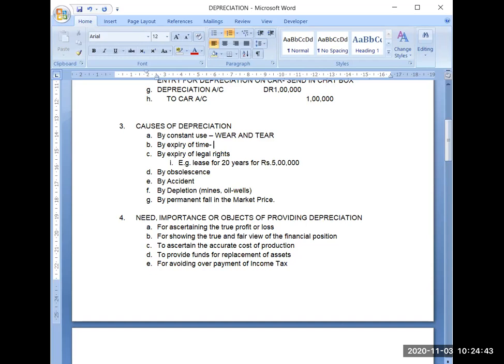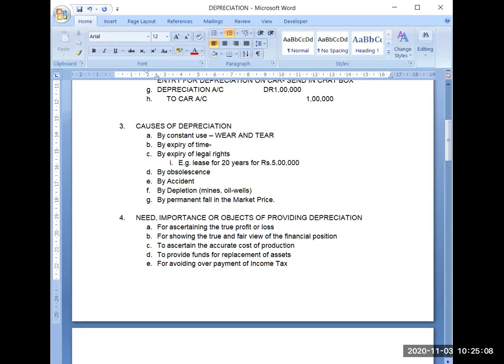The moment 4G phones came into the market, the old mobile phones which we were using at that time became obsolete. Their value has gone down by a high amount. The technology has changed, and now everyone wants to purchase a 4G phone. That's why the old model phone has become obsolete now.